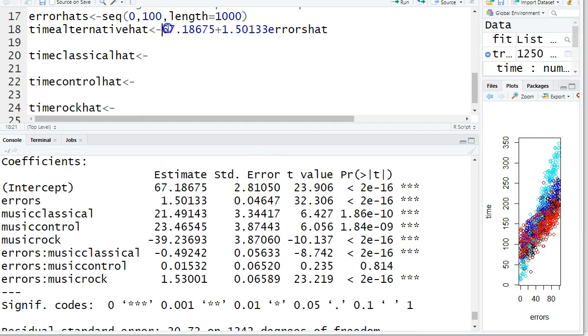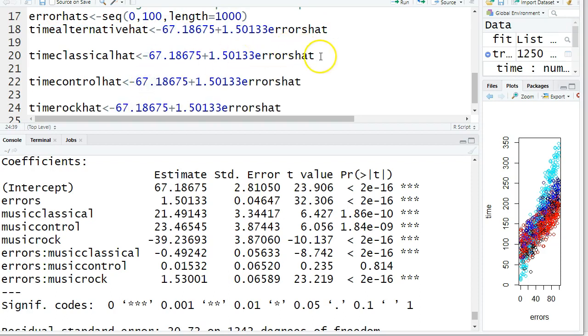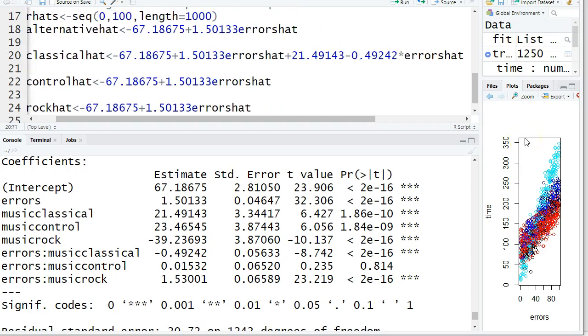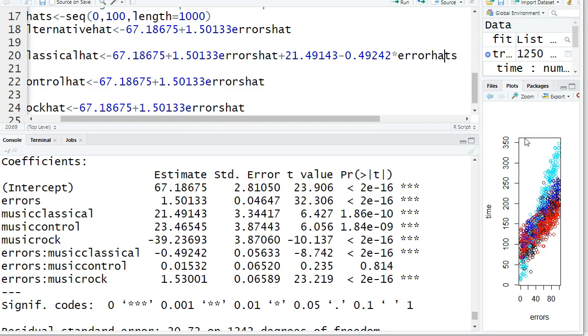For classical, I'm going to use the baseline, because everybody is going to have it; in fact, I'll just add the baseline to everybody right now. What does classical have extra? Well, here we go, and this is not connected to errors. This is part of the category music classical piece. So that number here gets added on, and this here is our slope change. How did I know it was slope change? Because it's connected to errors. So that has errors hat there, except I think I put error hats specifically so that it looked appropriate.